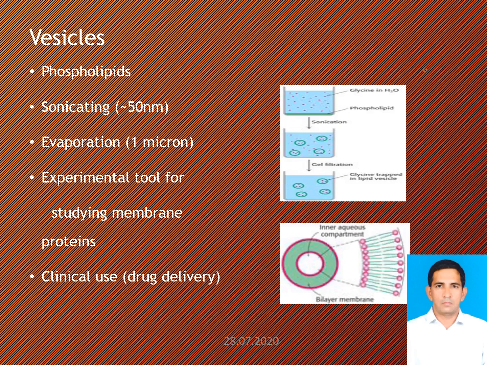If there is only one phospholipid bilayer, they are called unilamellar liposome vesicles, otherwise they are called multilamellar.